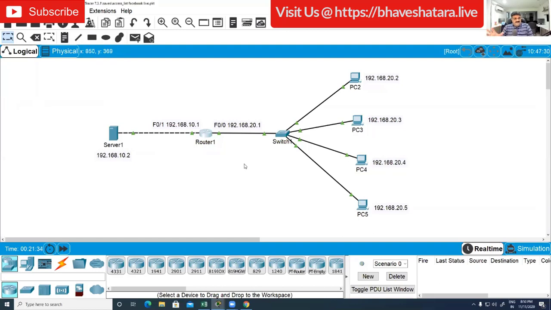You are the network engineer and you are responsible for applying this access list. So which interface, FastEthernet 0/0 or FastEthernet 0/1? After creating an access list, you have to apply it on a particular interface. Now you are the administrator, and if you are going to apply this access list, which interface will you select? FastEthernet 0/0 or 0/1?